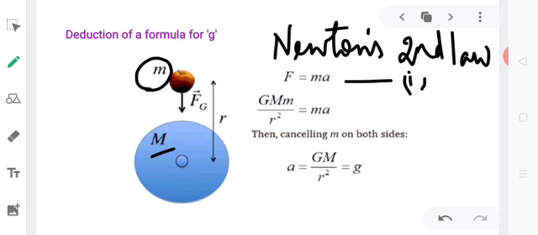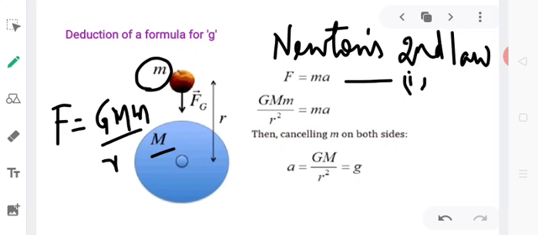Also from Newton's law of gravitation, we know that F is equal to GMm by r square. What is r? R is the distance of the object from the center of the earth. Now when we are talking about distance, we always consider the distance between the centers of both objects. This means if this is the center of earth and this is the center of the object, then the distance from the center of the object to the center of the earth is denoted by r. So F is also equal to GMm by r square.